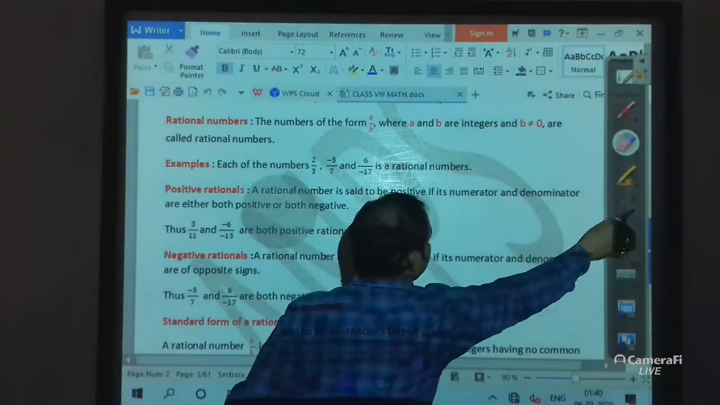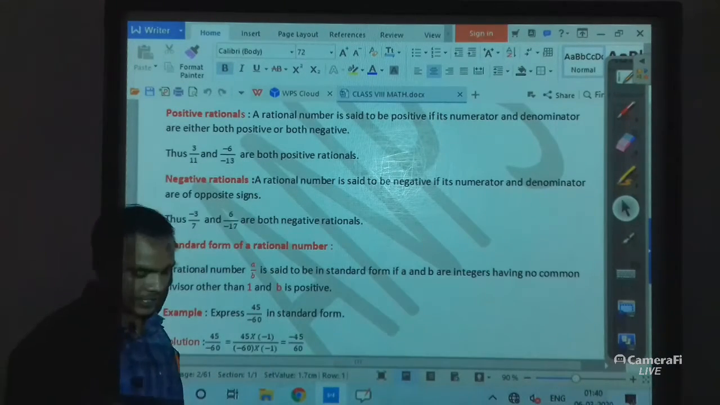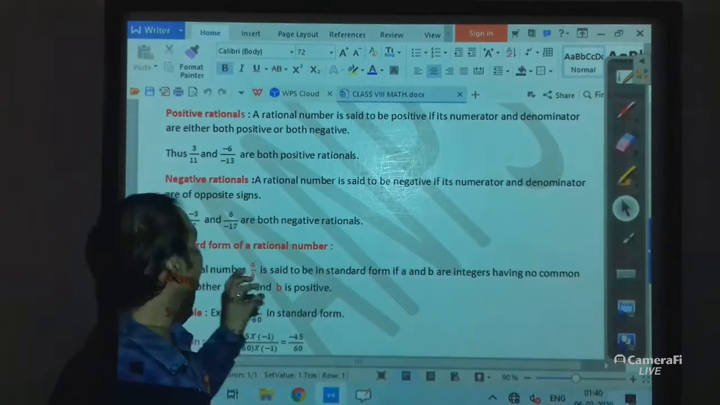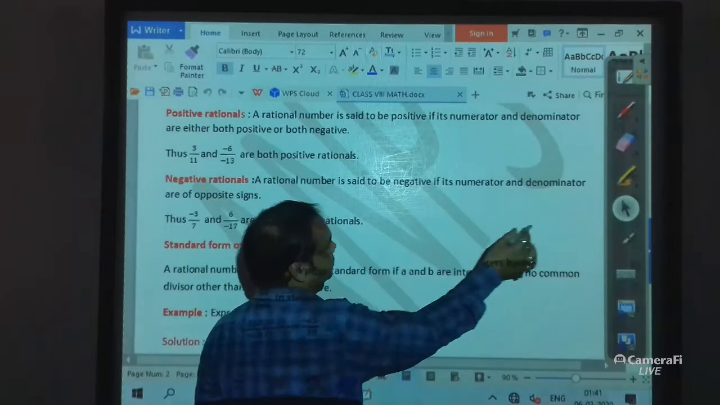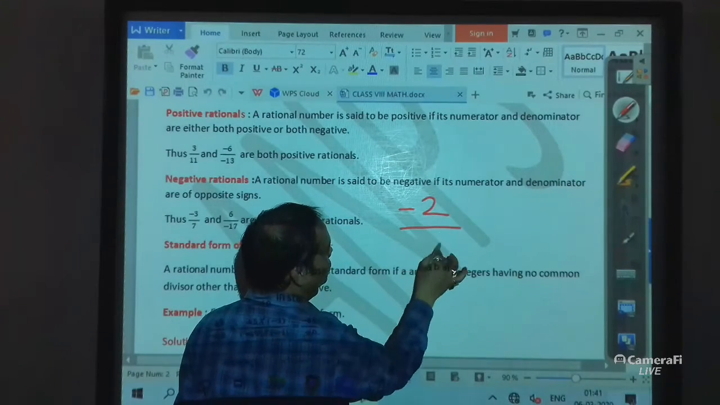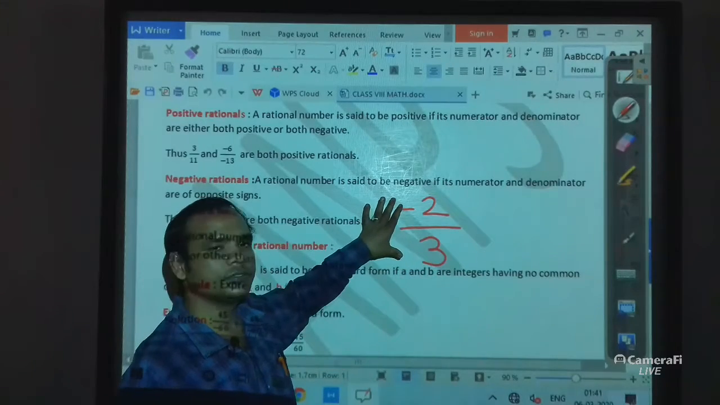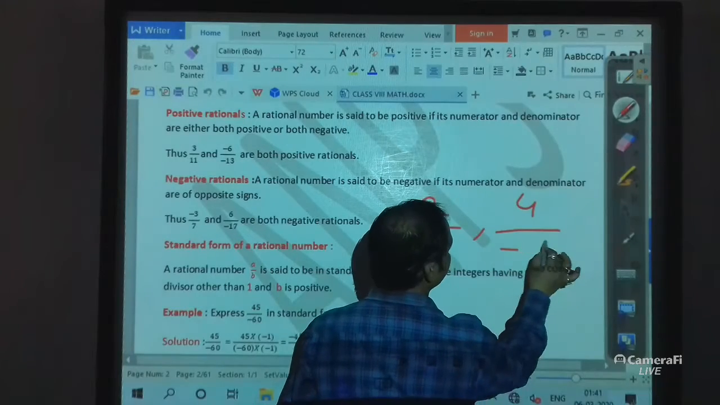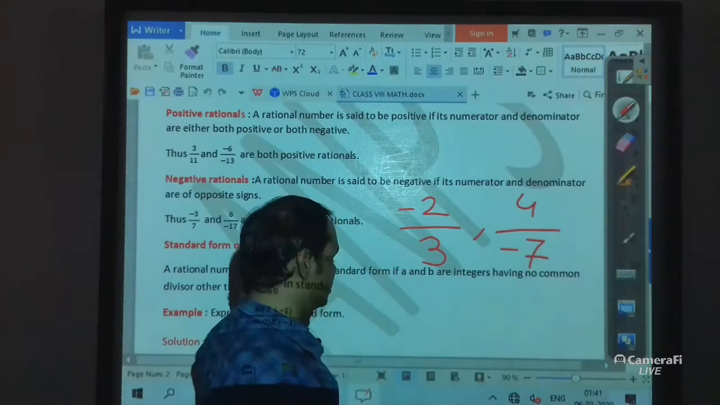Now, what are the negative rational numbers? A rational number is said to be negative if its numerator and denominator are of opposite signs. So that means if we write minus 2 by 3, the numerator is negative and the denominator is positive, so it is a negative rational number. Similarly 4 by minus 7, numerator and denominator have different signs, so it is also a negative rational number.